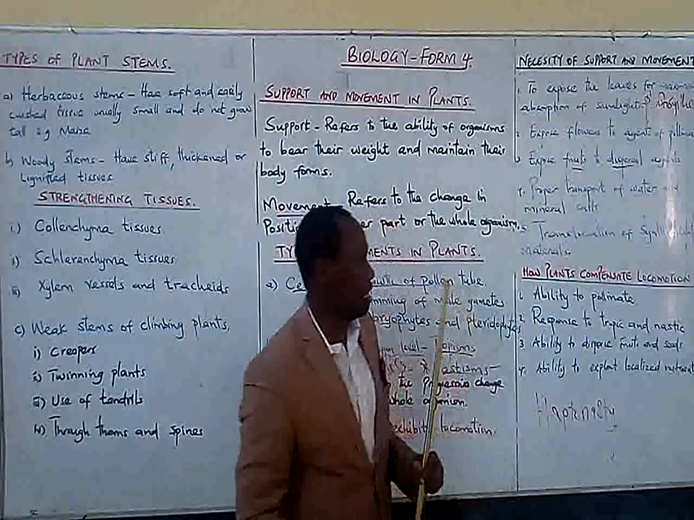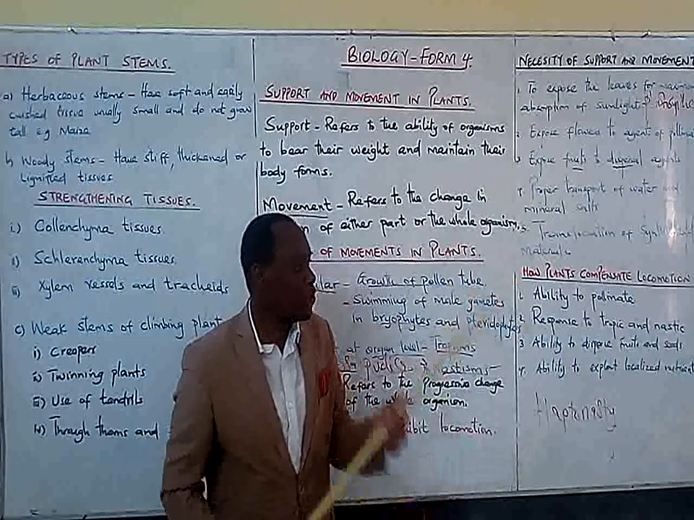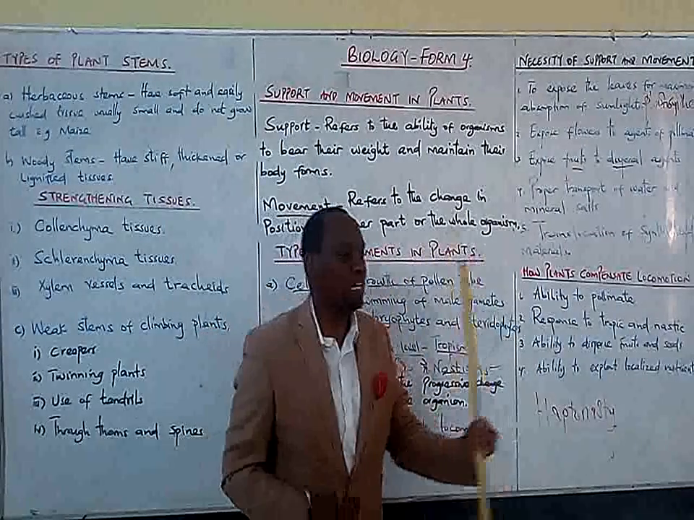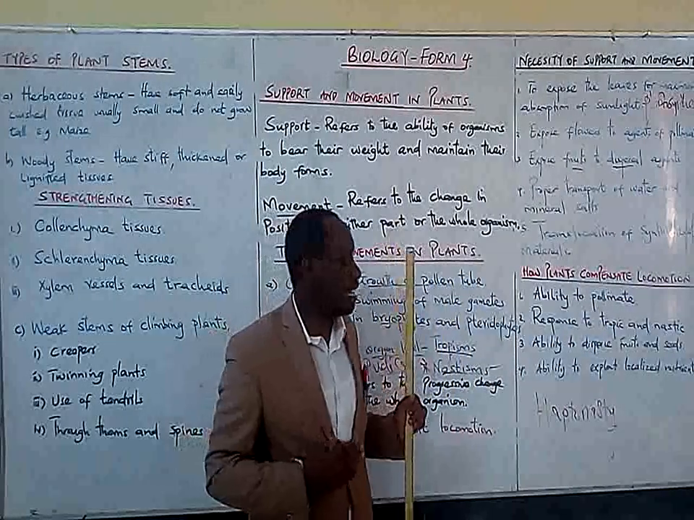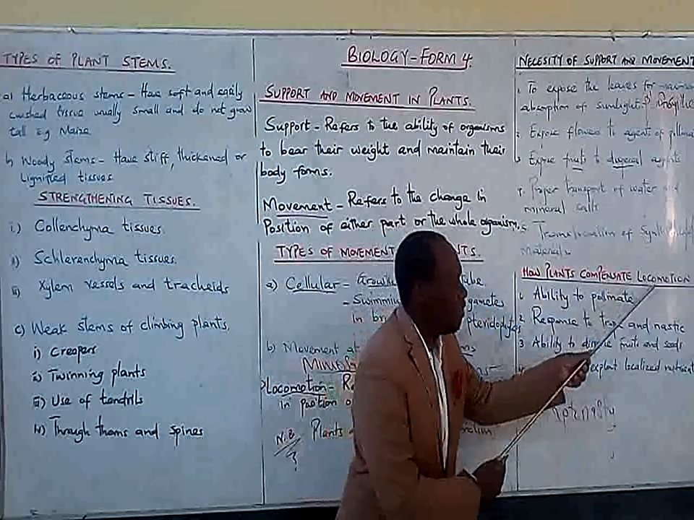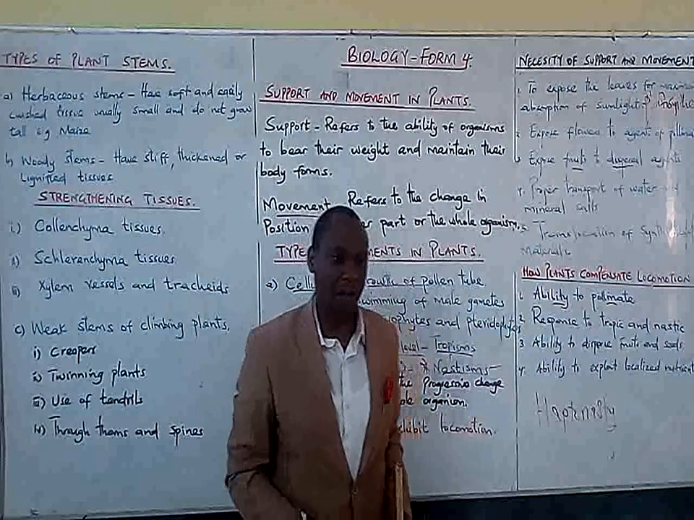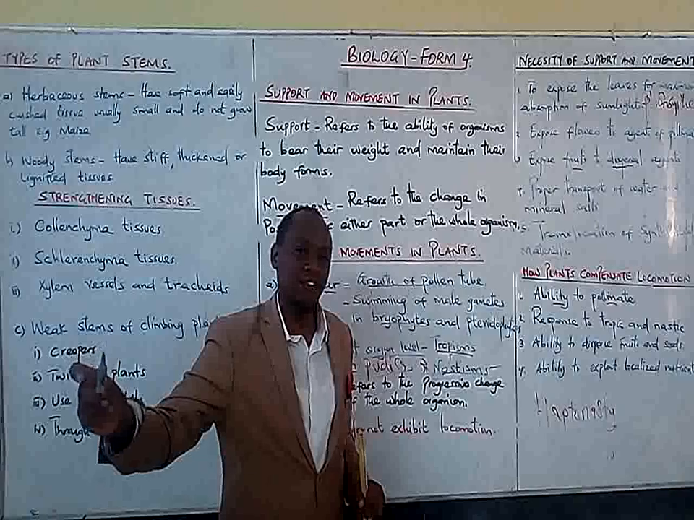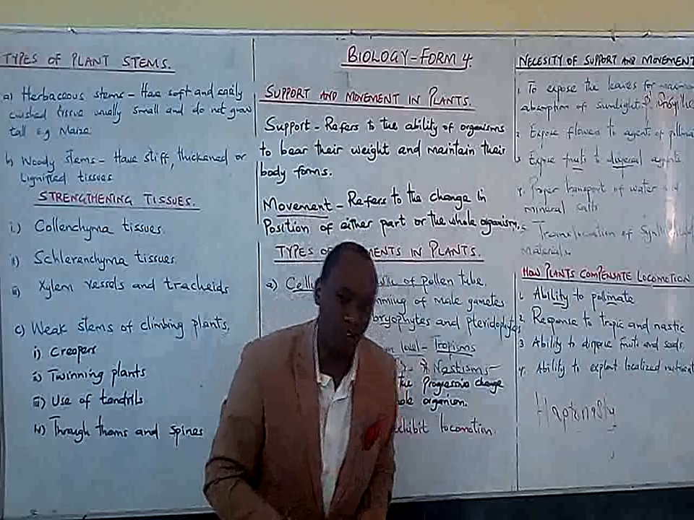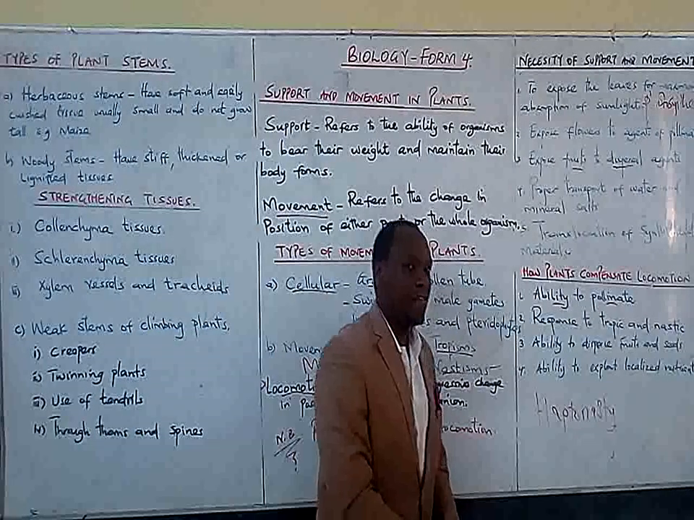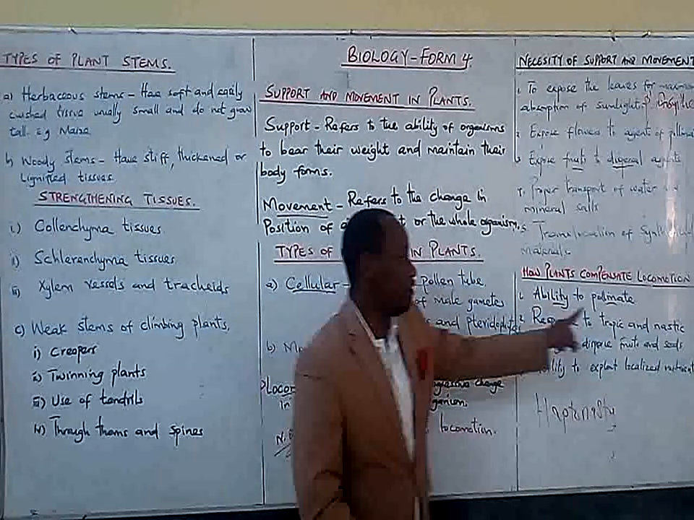Our next concern here will be, now that plants don't move from one place to the other, how do they compensate for their lack of movement, that is, locomotion? What makes them stand in their own way and compensate for the lack of locomotion? Number one is their ability to pollinate. Pollination is the movement of pollen grains from the anther to the stigma. That is a kind of movement. In as much as they don't move from one place to the other, the movement of pollen grains constitutes what? Movement, even if it is not locomotion.